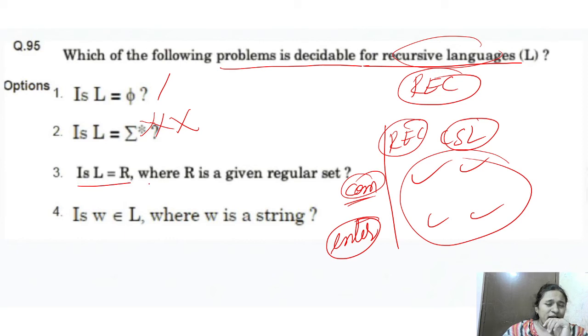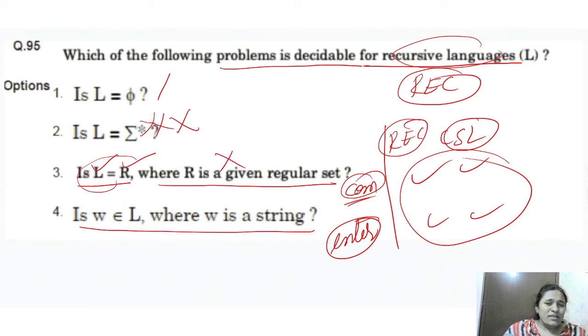And is L equal to R, where R is a given regular set? Is this language regular? It is also not decidable, right? But here it is decidable: it is the membership problem.